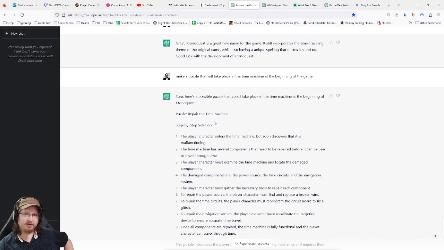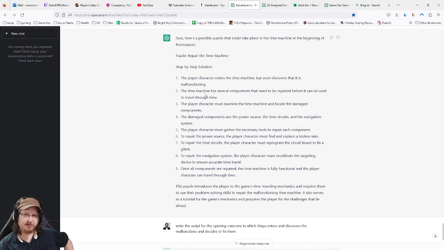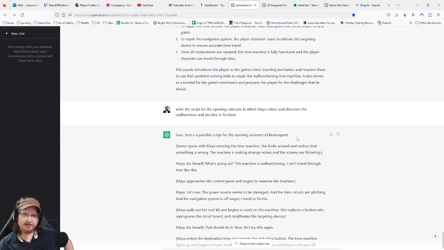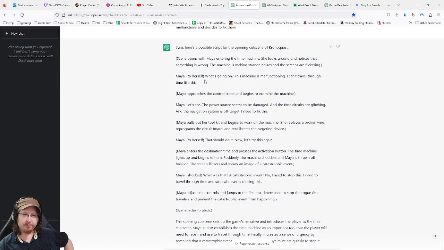And so the first thing I do, because I realize, okay, I need to start this game out with more than just a cutscene. So I ask it to design a puzzle that will happen at the beginning of the game, and it designs this simple puzzle to repair the time machine so that the game can happen. And then it writes the opening cutscene, which it actually writes a little more than the opening cutscene because the opening cutscene actually ends here.